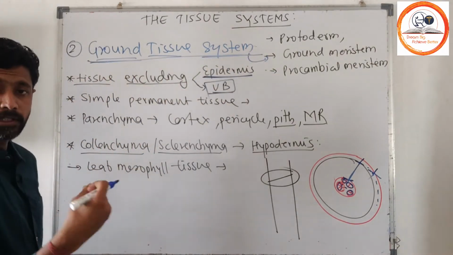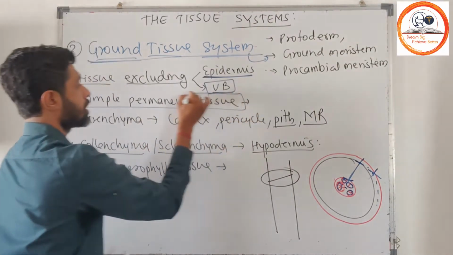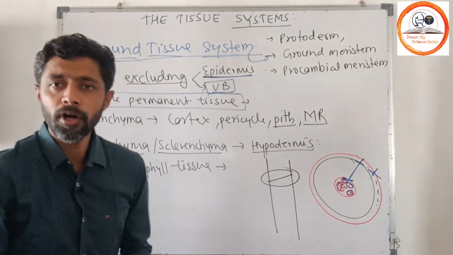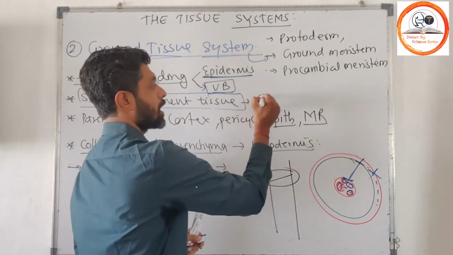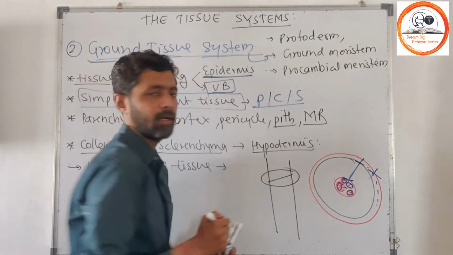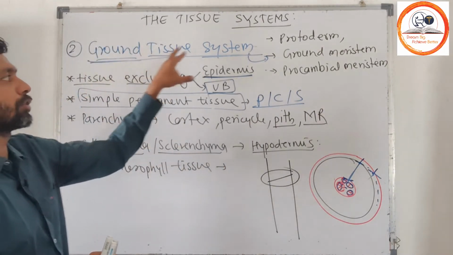Whatever is composed in the ground tissue system is entirely derived from simple permanent tissue. Simple permanent tissue means parenchyma, collenchyma and sclerenchyma. These are going to form your ground tissue system.